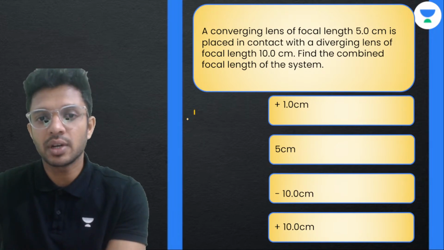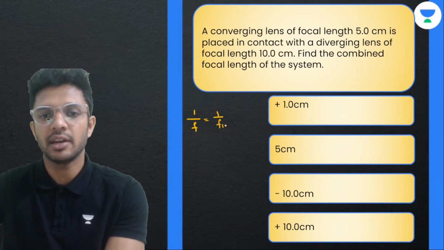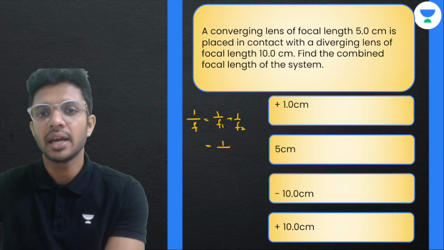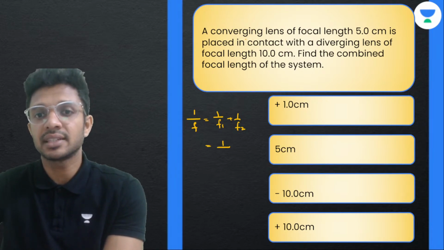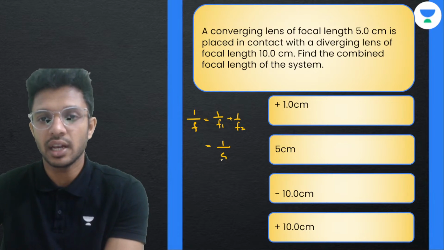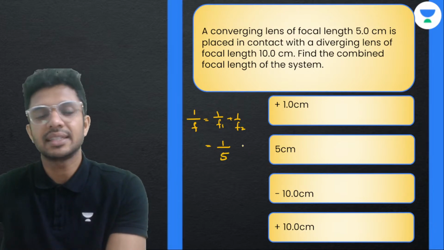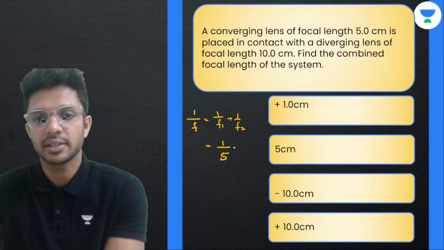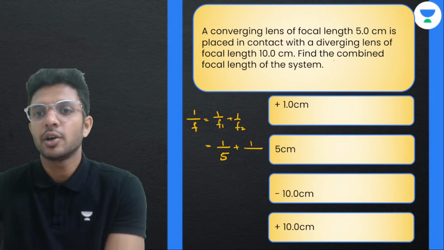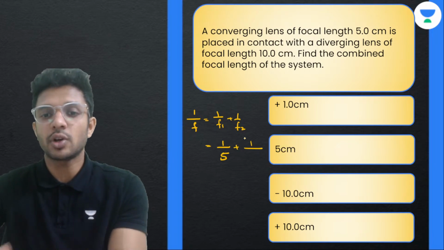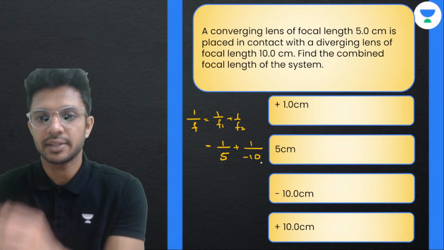Find the combined focal length. Formula क्या है? If two lenses are combined, the net focal length is 1 by f1 plus 1 by f2. 1 by a converging lens, which means a convex lens has a focal length of 5. So converging lens has a positive sign for focal length, plus 1 by focal length of a diverging lens, obviously negative, with a value of 10.